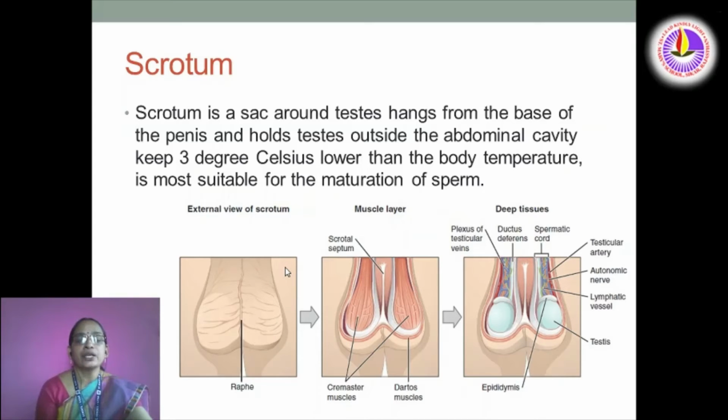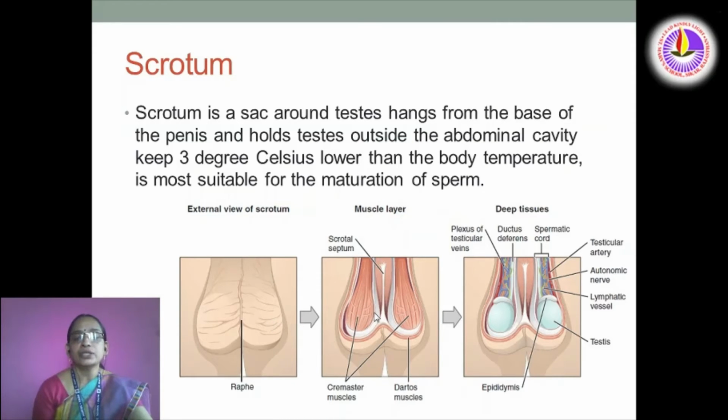That's why if our body temperature is 37 degrees, then 37 minus 3, that means 34 degrees Celsius is the temperature in this scrotum. So it helps to save sperm, and it helps for the maturation of sperm also.